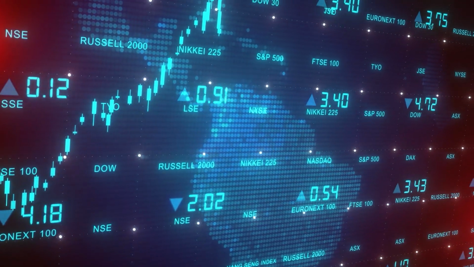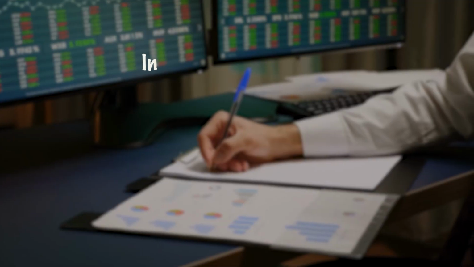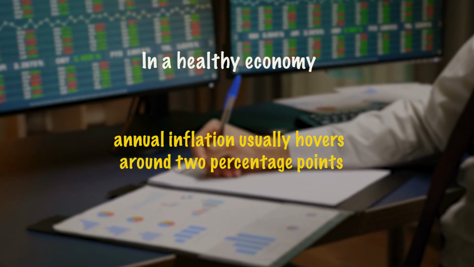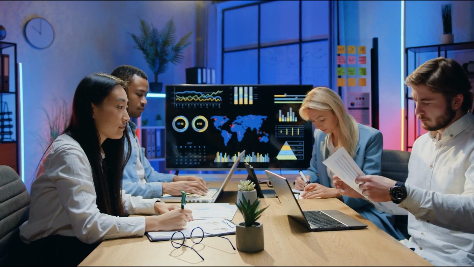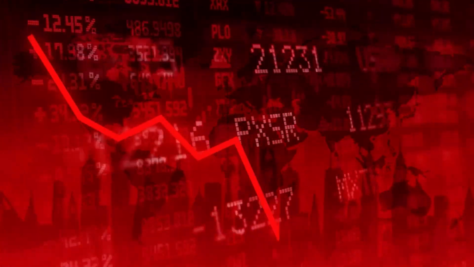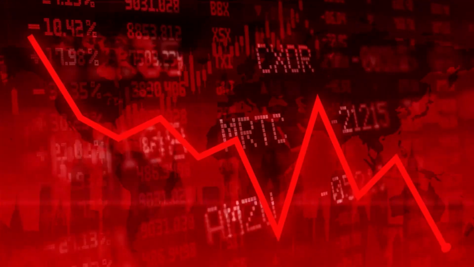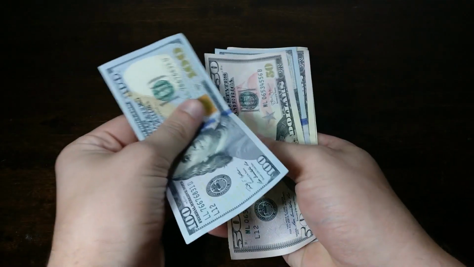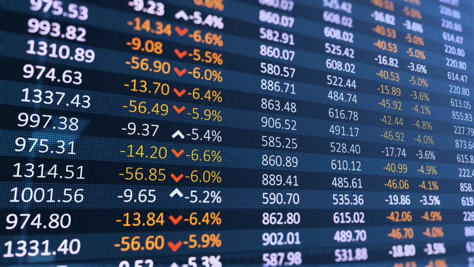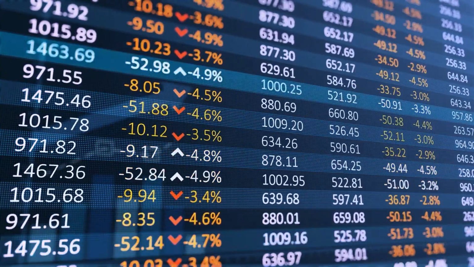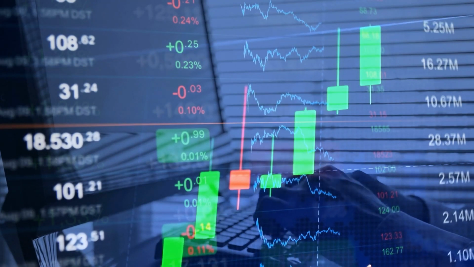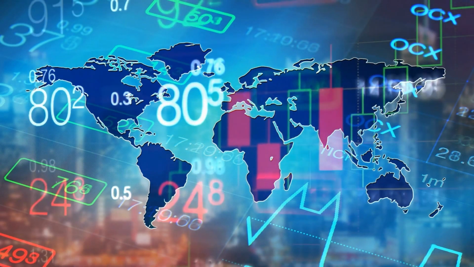However, inflation does have its positive effects. In a healthy economy, annual inflation usually hovers around 2 percentage points. This level of inflation is generally seen by economists as a sign of pricing stability. When inflation is within this range, it can have positive effects. It has the potential to stimulate spending, which in turn can boost demand and productivity during times when the economy is slowing down and requires a push. However, if inflation starts to outpace wage growth, it could indicate a challenging economic situation.